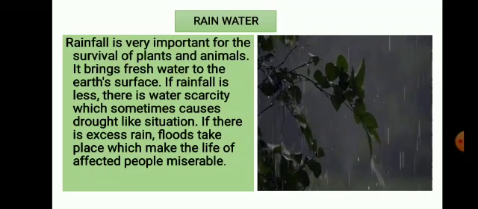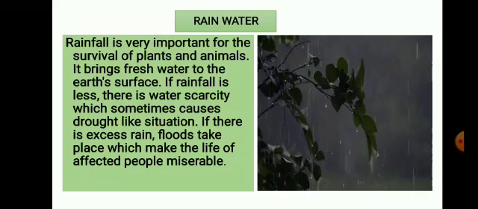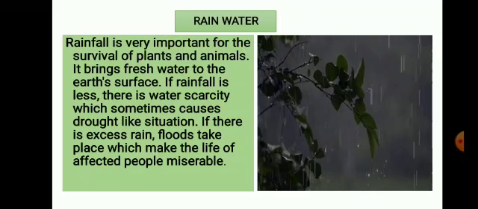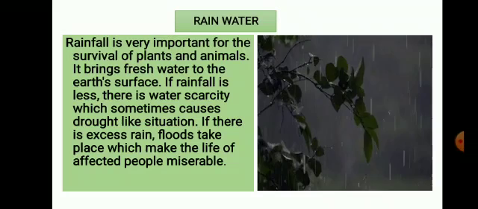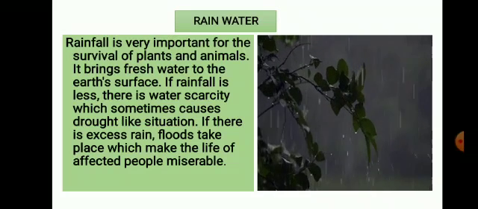Rainwater. How is rainwater formed? Rainwater is formed by the water cycle. When the sun shines, the heat of the sun warms the water. The changing of water into a gas is called evaporation. And the change of water vapor into water droplets is called condensation.